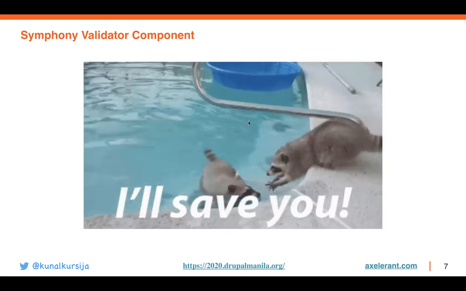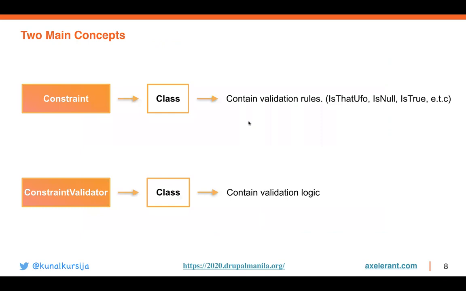I'll go to the next slide. So the Symfony validator component defines two main concepts. The first one is constraint classes, and the second one is constraint validator classes. So please note that in order to use this component, you have to write two classes, where these are the two classes. The very first class, the constraint class, its purpose is that it will tell Drupal what needs to be validated, and the constraint validator classes will tell Drupal how things are going to get validated.